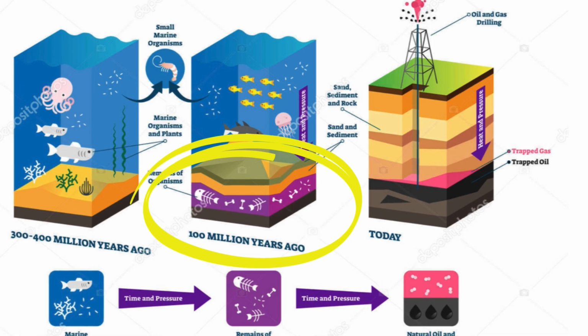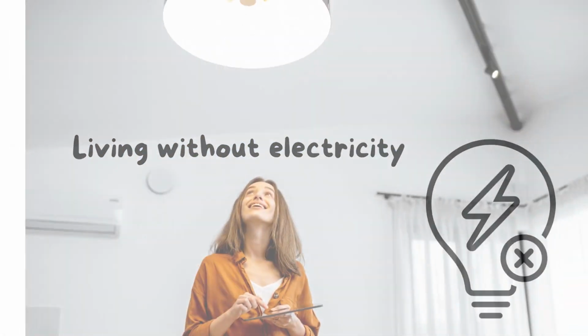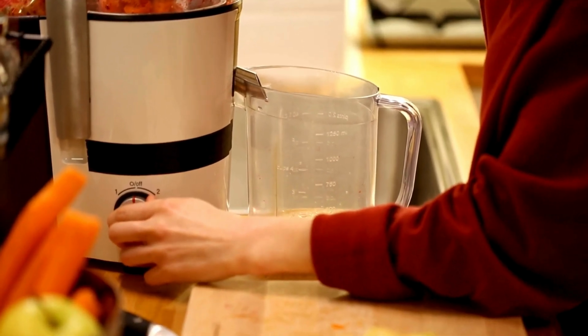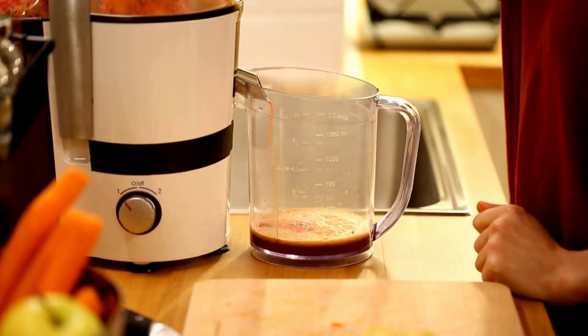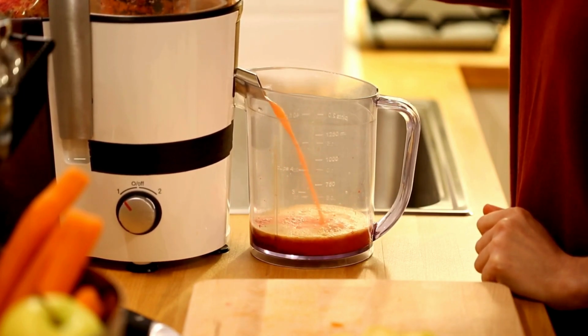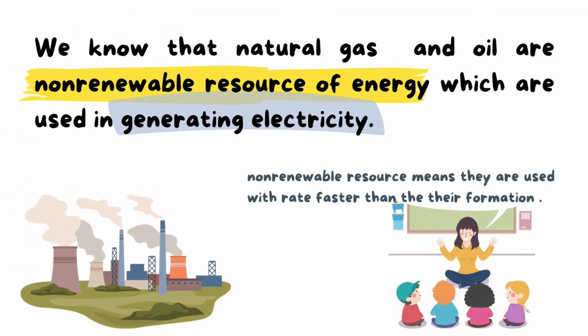So, we will start now activity 7. It's about living without electricity, okay? Electricity is a very important resource to use in lighting or in operating devices. As we know, natural gas and oil are non-renewable resources of energy.